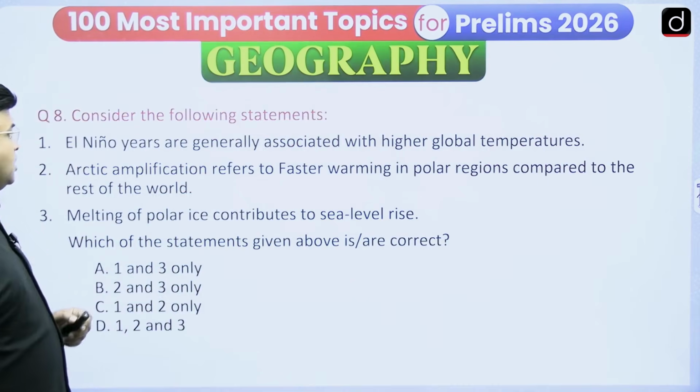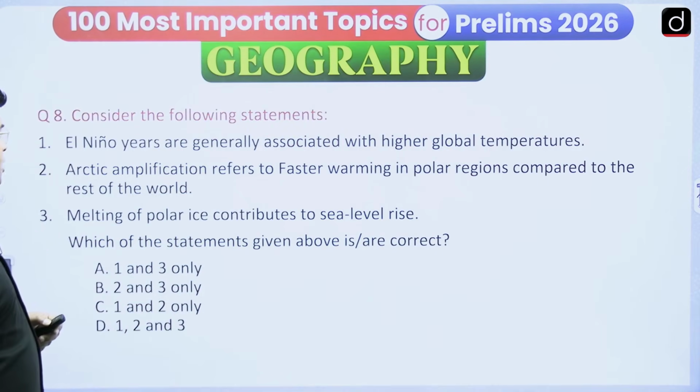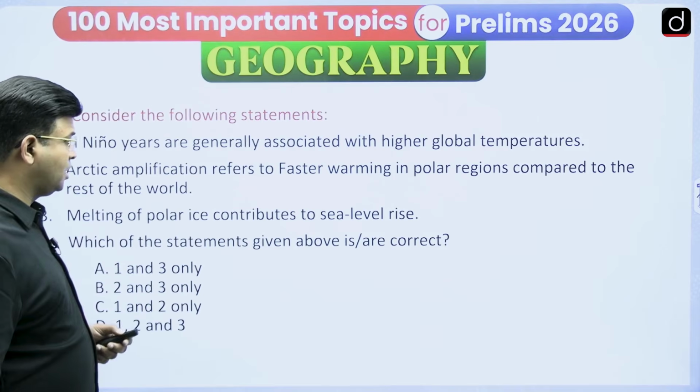So consider the following statements. El Nino years are generally associated with higher global temperatures. Is the statement right or wrong? And Arctic amplification refers to faster warming in polar regions compared to the rest of the world. And melting of polar ice contributes to sea level rise. So we have to see which of the statements are right and wrong regarding that.